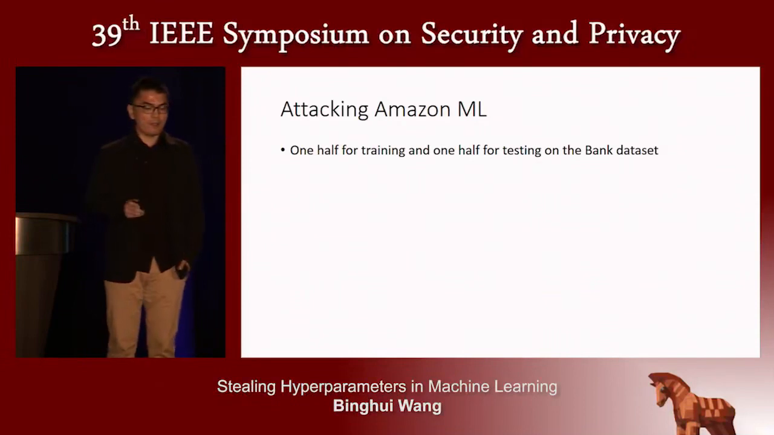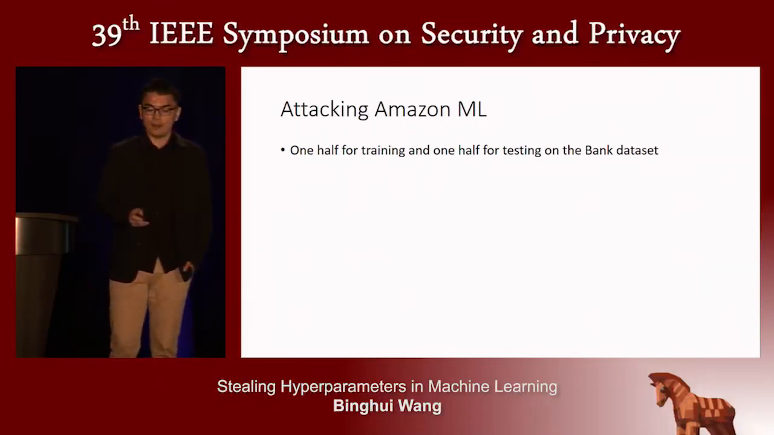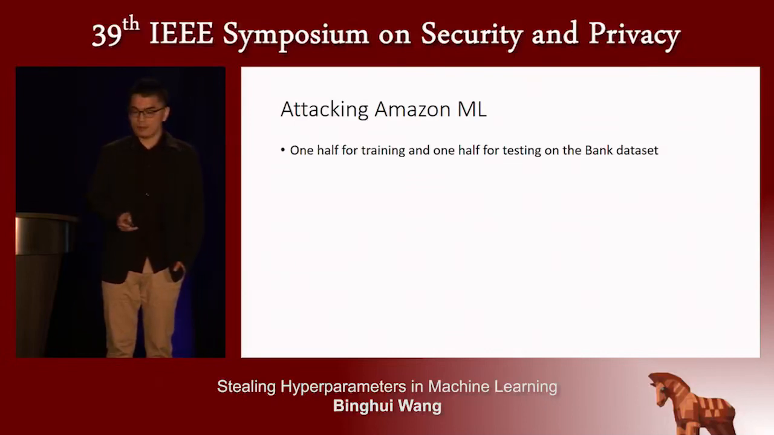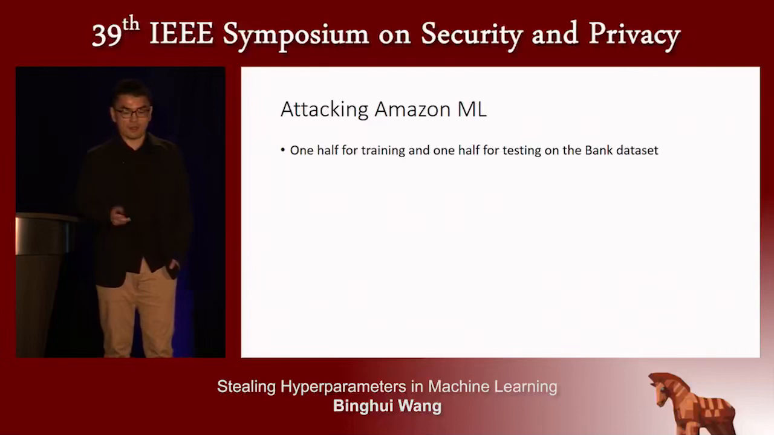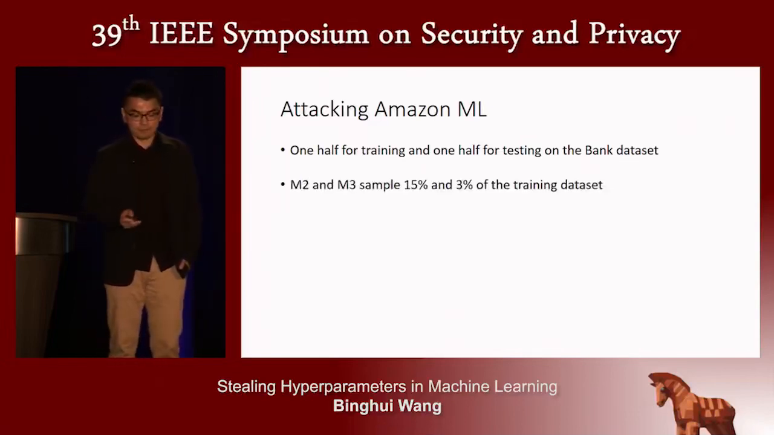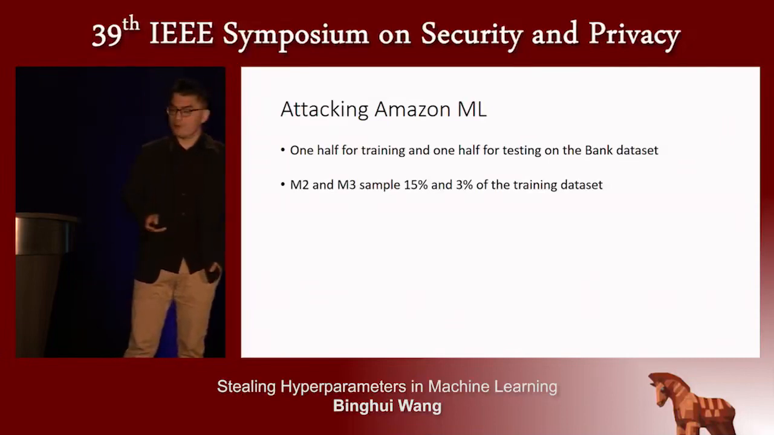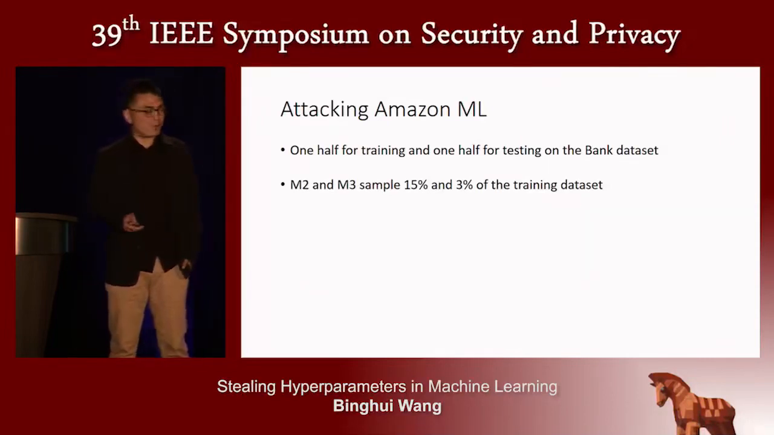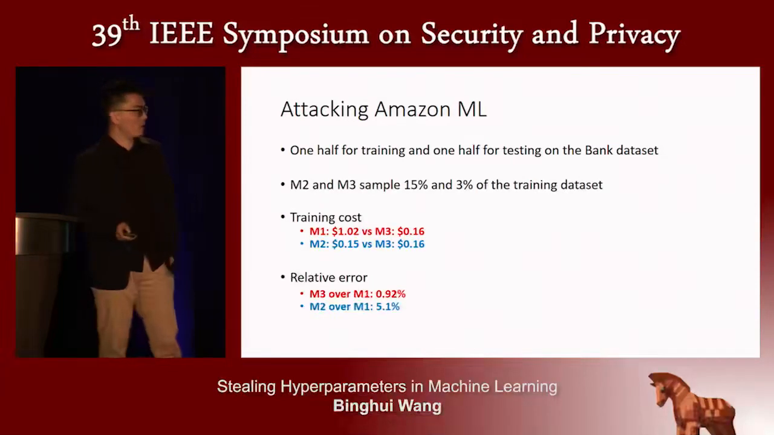And here we compare the three methods on a bank data set using Amazon machine learning. We use one half of the bank data set as training and the other half for testing. And we sample 15% and 3% of the training data set for M2 and M3. And Amazon will charge users according to the computational time. And then we calculate the training cost and the relative error.